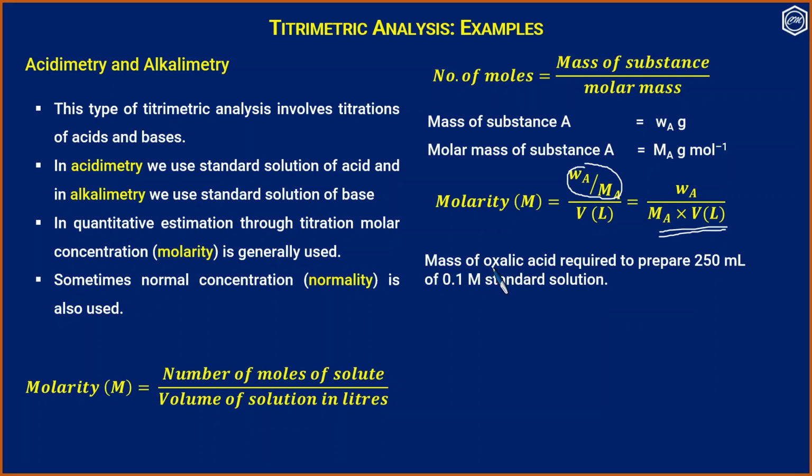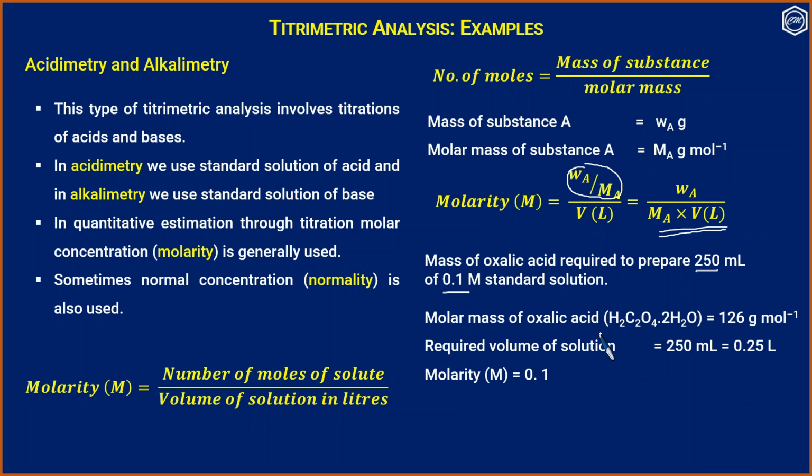Now let us calculate the mass of oxalic acid required to prepare 250 ml of 0.1 molar standard solution. The molar mass of oxalic acid is 126 gram per mole. The required volume of solution is 250 ml, that is 0.25 liter. Molarity is equal to 0.1.